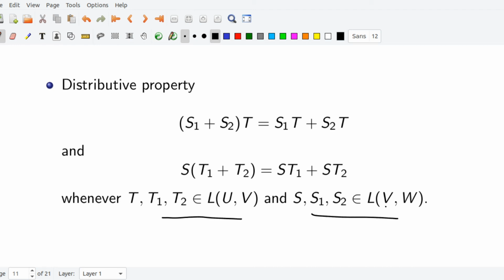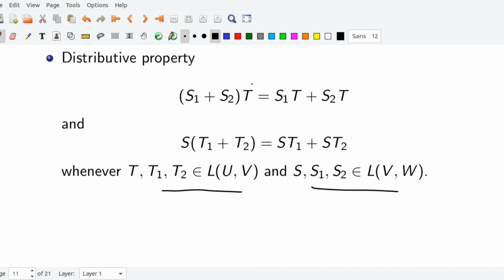Here, first we act T, which is a map from U to V. Then we apply S1 plus S2, which should be a map from V to W. Only then can we define S1 plus S2 of T.